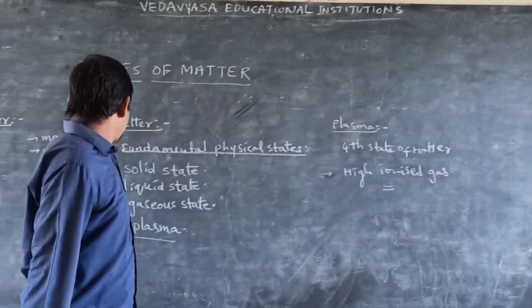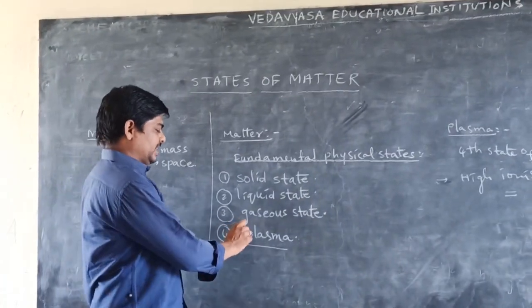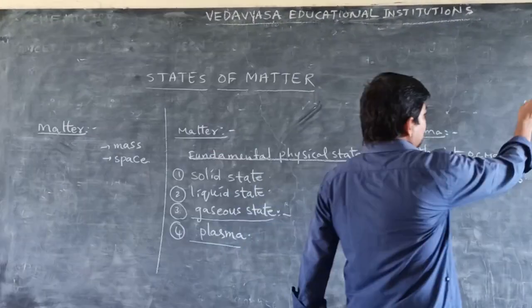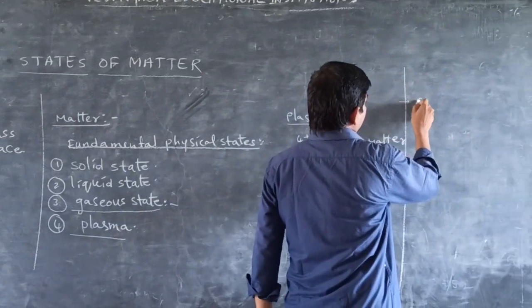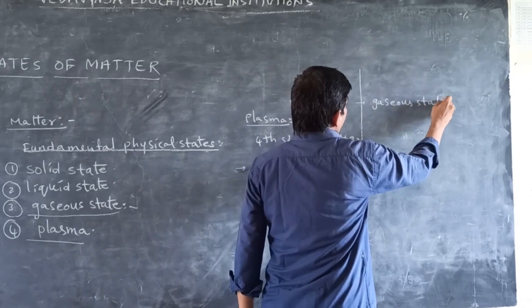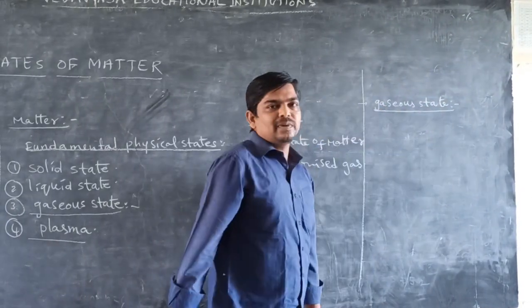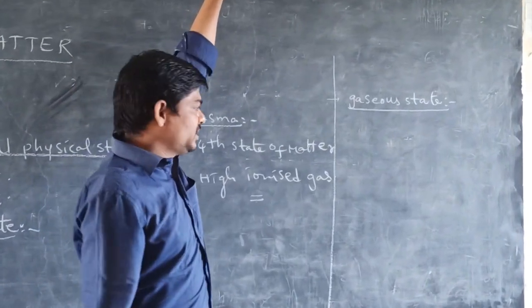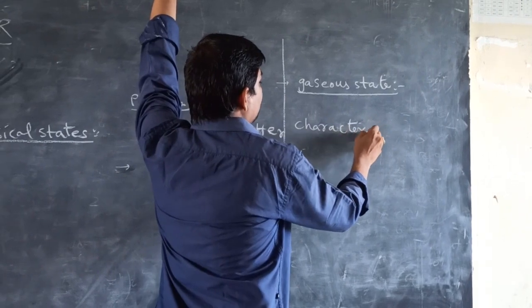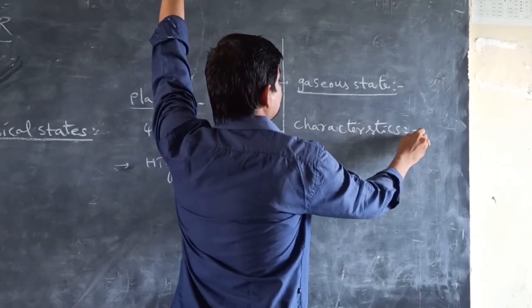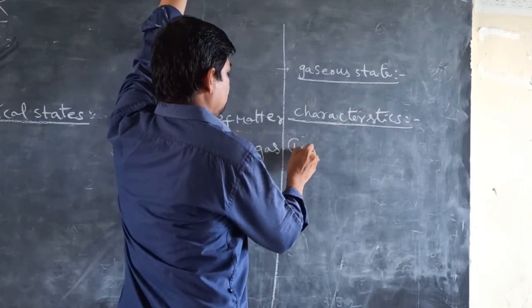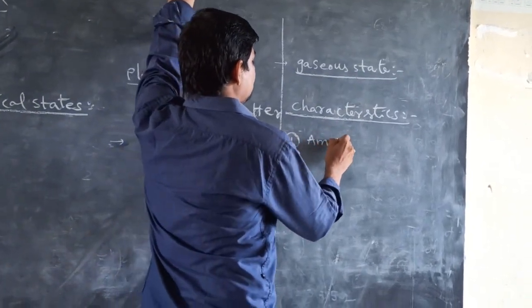Here, first I will explain the gaseous state. Generally, the gaseous state is explained with four parameters, the characteristics of a gas. The first one, amount of gas.